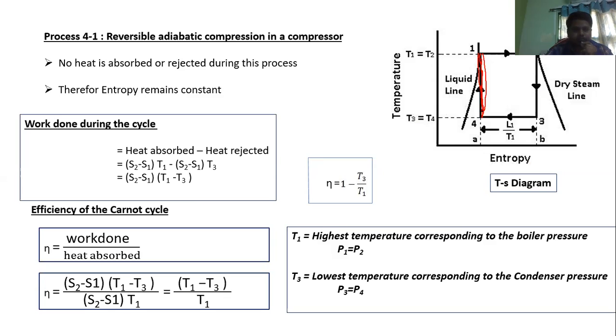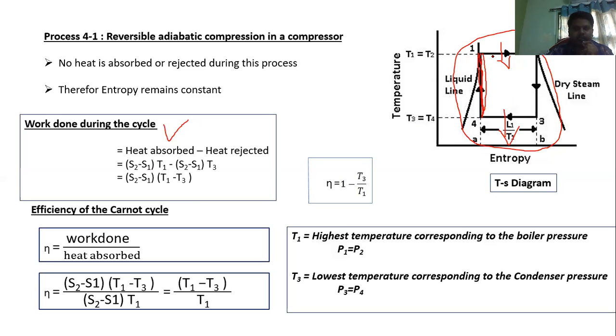Now we have discussed all the processes: 1 to 2, 2 to 3, 3 to 4, 4 to 1. So now the cycle is completed. Now what we have to find out is the work done during the cycle. During this total cycle, what is the work done? How to find it? Heat absorbed minus heat rejected. Where is the heat addition? Heat addition is at 1 to 2 and heat rejection is at 4 to 3.